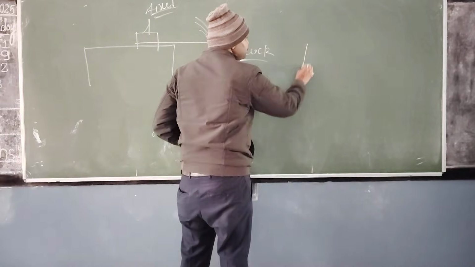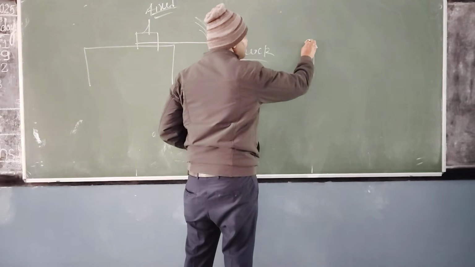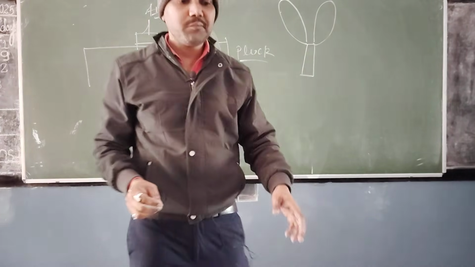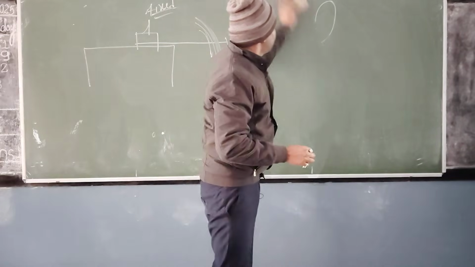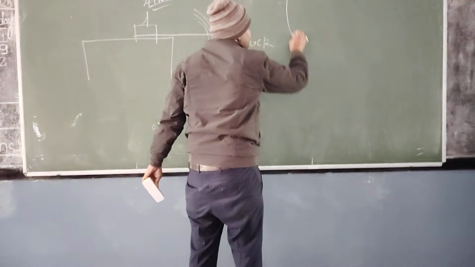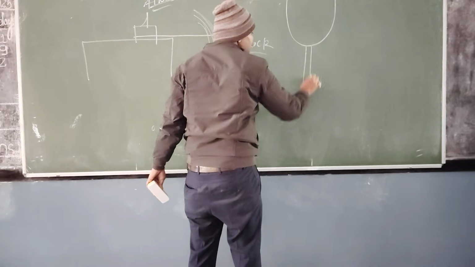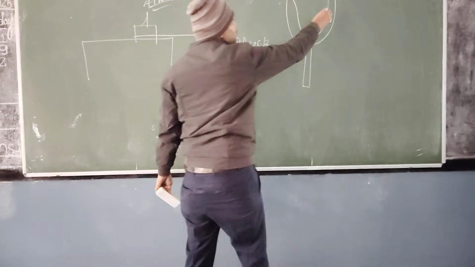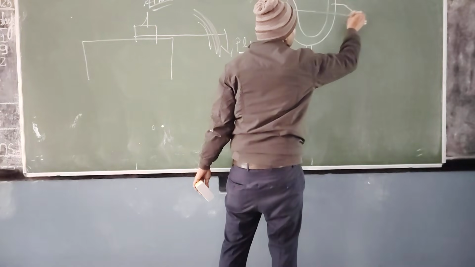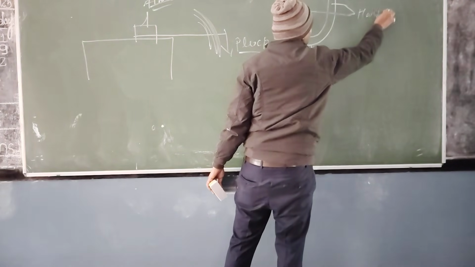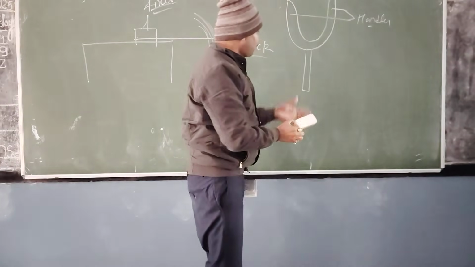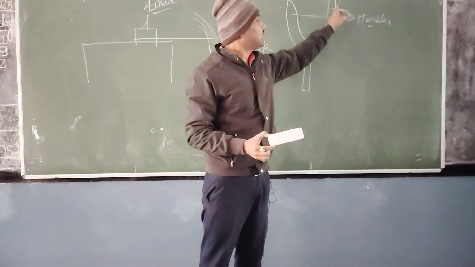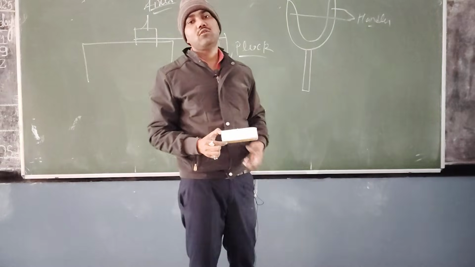So see here, this is how a tuning fork looks. Something like this. In simple language, we can say that it is a U-shaped figure. This is not the correct figure, but this is the tuning fork. Understood? These are the handles of the tuning fork. What happens when we hold it from this end and strike it on the rubber pad? When you bring it closer to your ear, you will be able to hear sound.